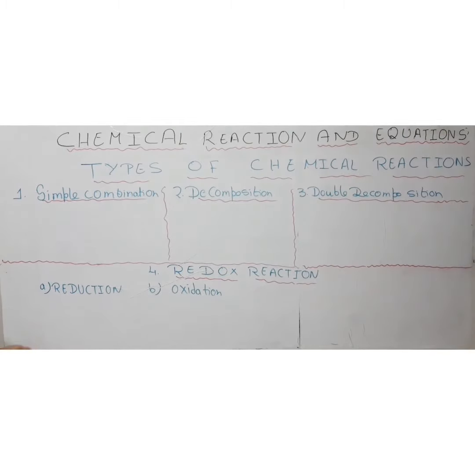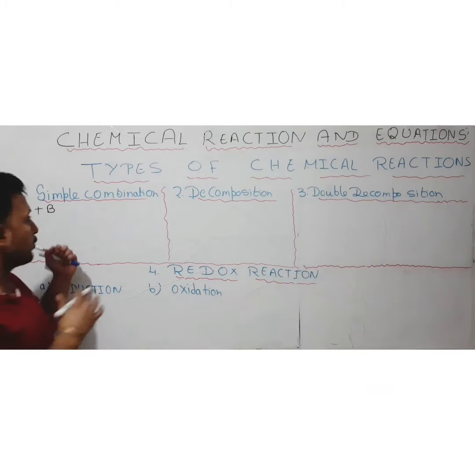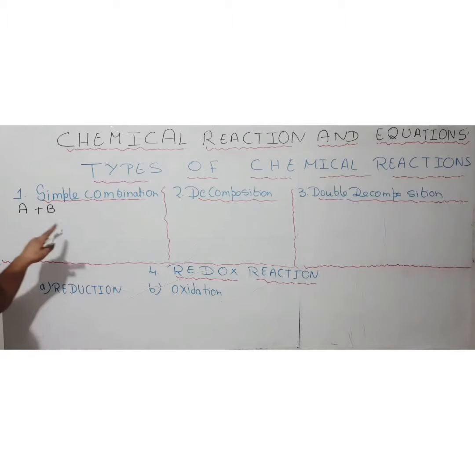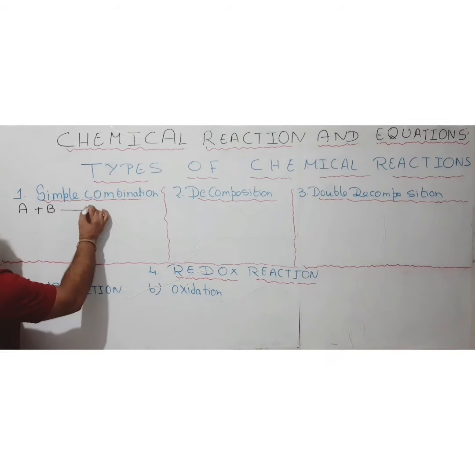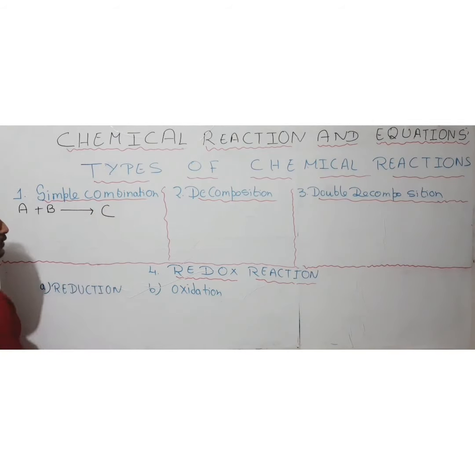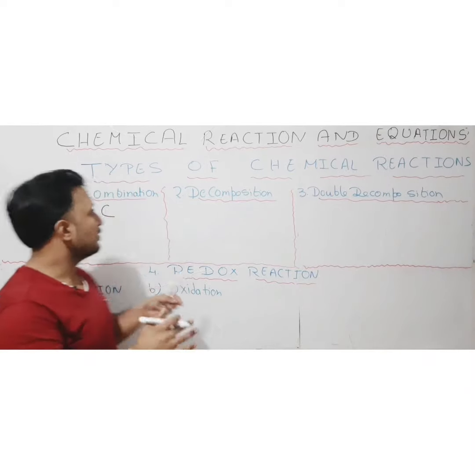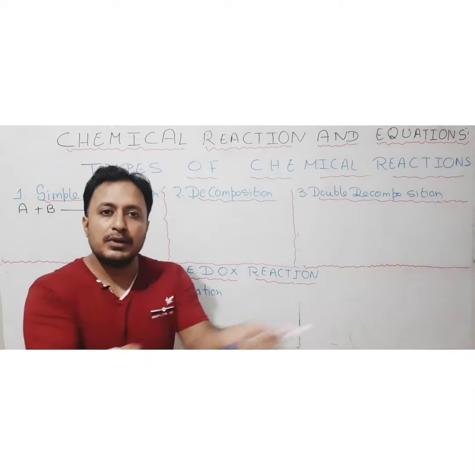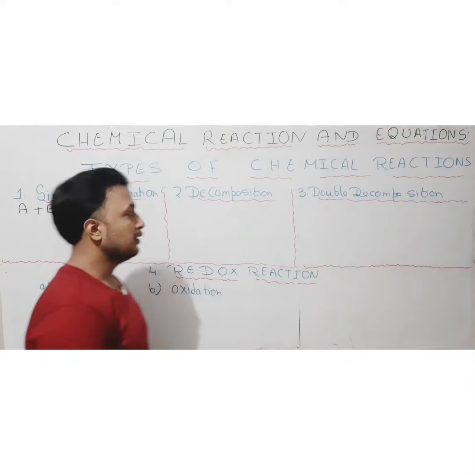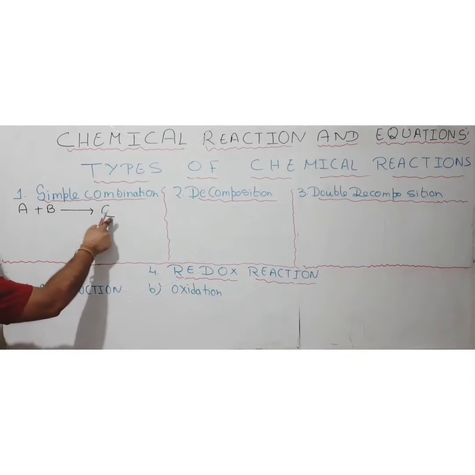As the name is suggesting, simple combination. Simple combination means where maybe 2 or more elements are going to be involved. Like suppose my one element is A, another element is B, okay, and finally you are going to get a product, suppose C. It means 2 or more elements are combining and finally they are giving one product, that is known as simple combination. Simple combination: 2 or more combine and give a new product. Okay, so that is known as simple combination reaction.